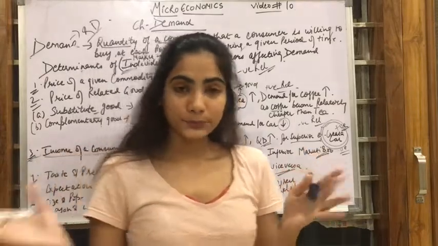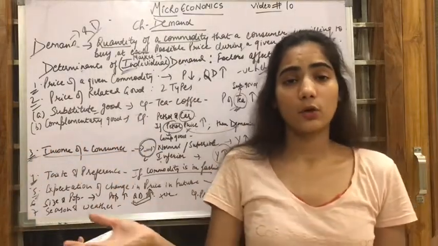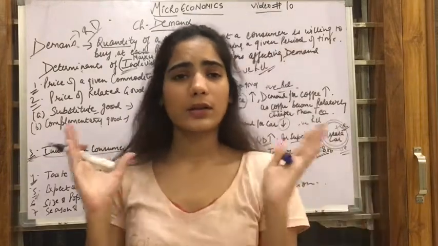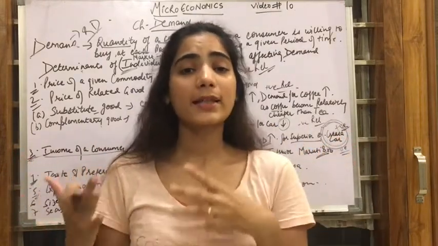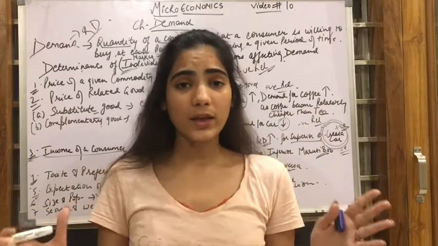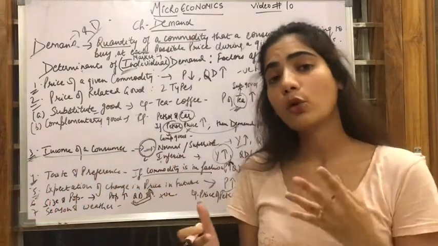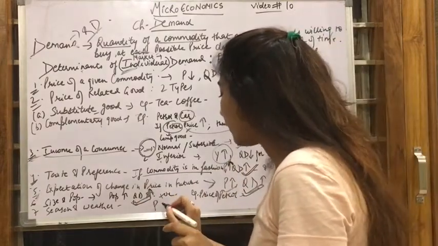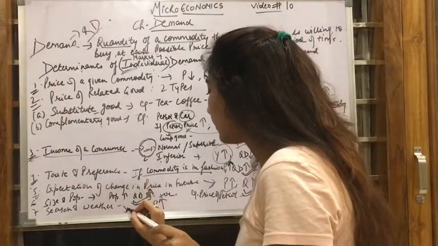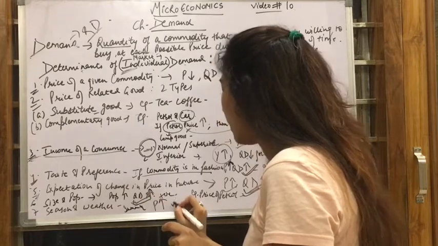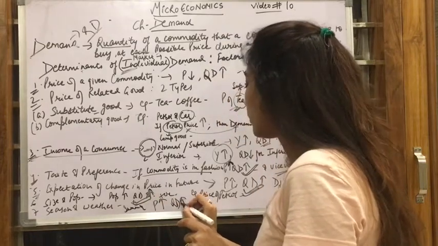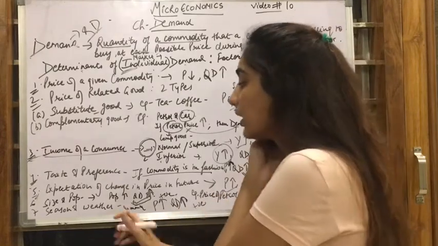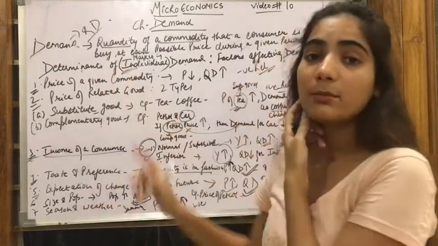Now the summer season has approached, so the demand for tops, capris, and shorts has increased. So I will prefer more of summer clothes. That is why even if the price of summer clothes increases, the demand for those clothes will increase. So there is a positive relation between the season and weather and the demand.